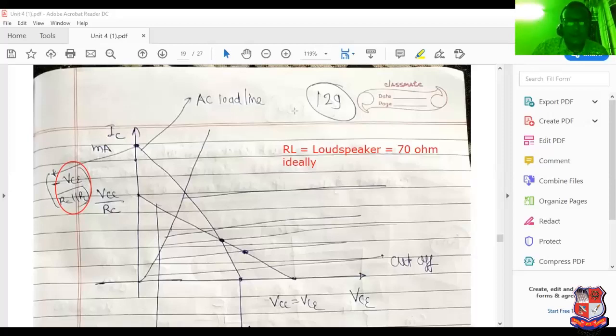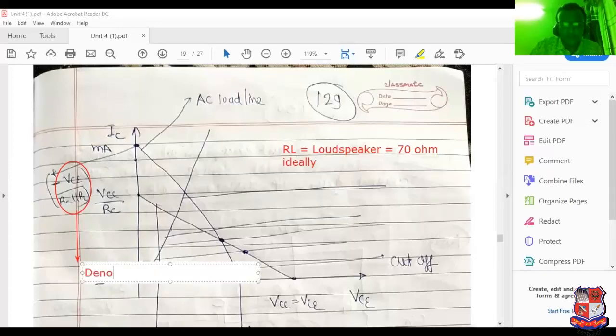Because this term is present in the denominator. So when the denominator term decreases, the current is increased.